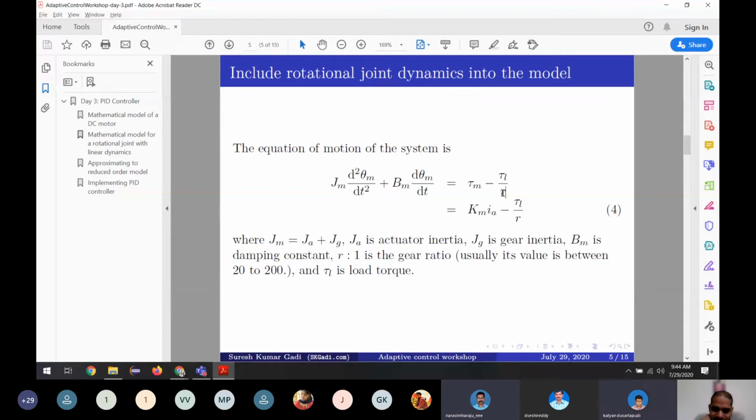Yes. Load torque has to be high, right, to move the arm, and speed will be low, I think. Yes, speed will be low. We are neglecting it for what we say. You are talking about this side of the robot. You are talking about the side of the electrical machine, but what I'm saying is the side of the robot.